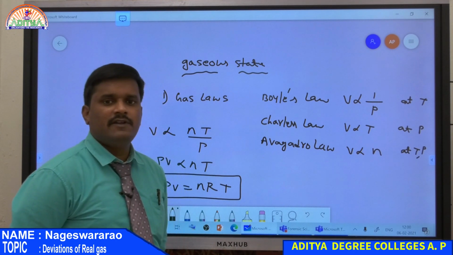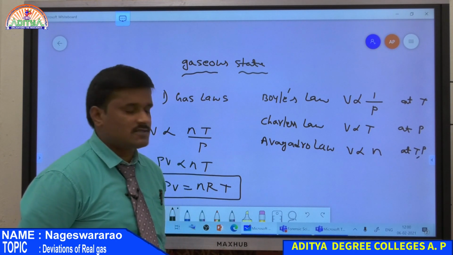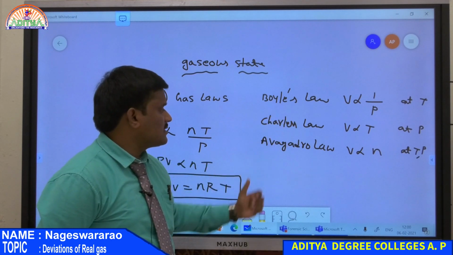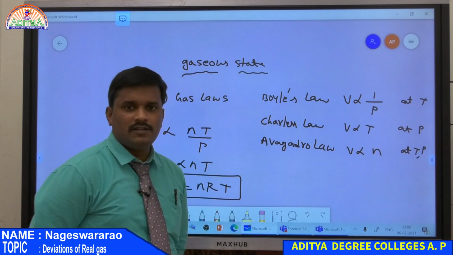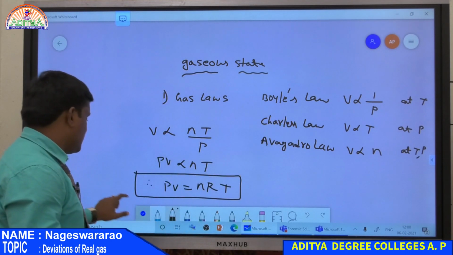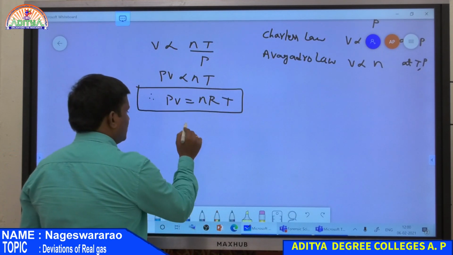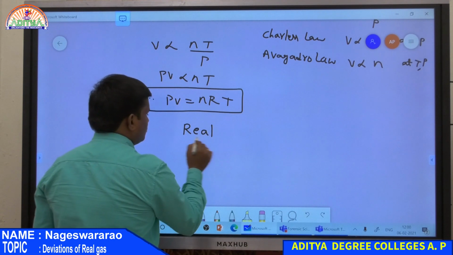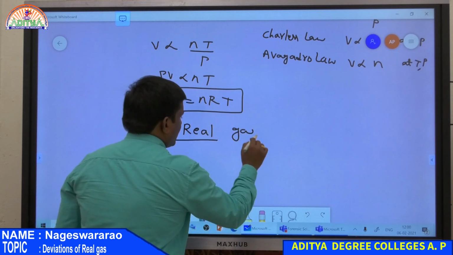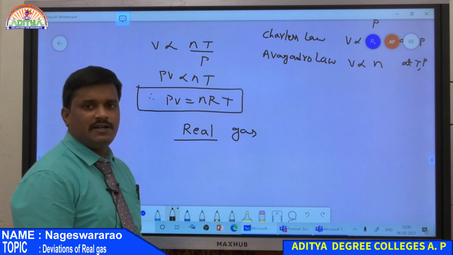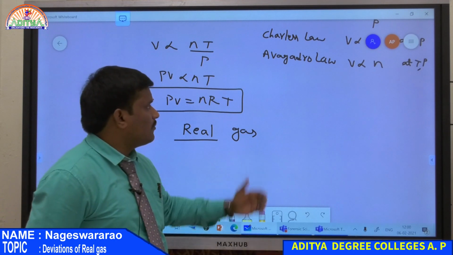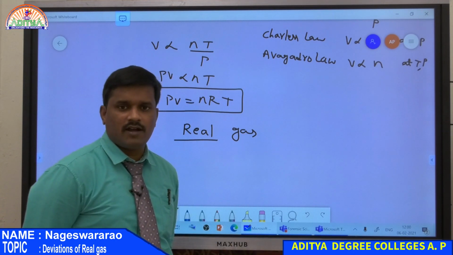It means every gas shows some deviations from Boyle's, Charles as well as Avogadro law. Therefore, every gas is a real gas. All gases present in nature are real, because definitely there is a deviation in either Boyle's, Charles or Avogadro law.